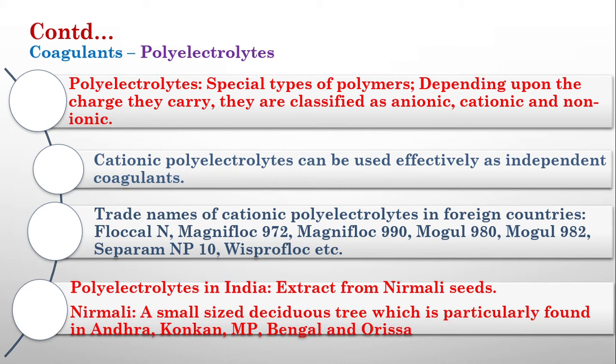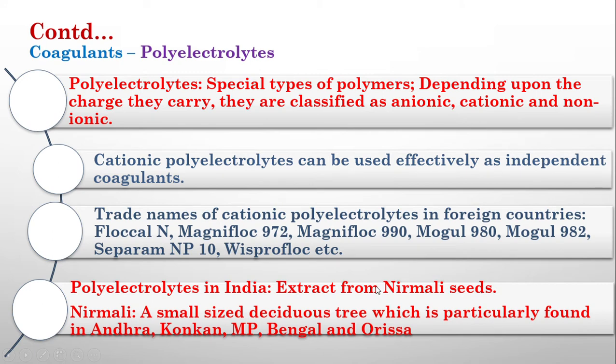Another coagulant is polyelectrolyte. There are different types of them; they are actually a special type of polymer. Okay, they are classified into three types: anionic, cationic and non-ionic, according to the charge of the polymer. Normally the cationic polyelectrolytes are used as coagulants. These are the trade names of these polyelectrolytes available in the market in foreign countries. But in India, we will use a natural polyelectrolyte. It is the extract from Nirmali seeds.